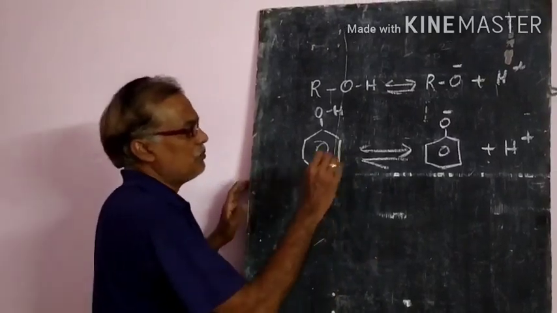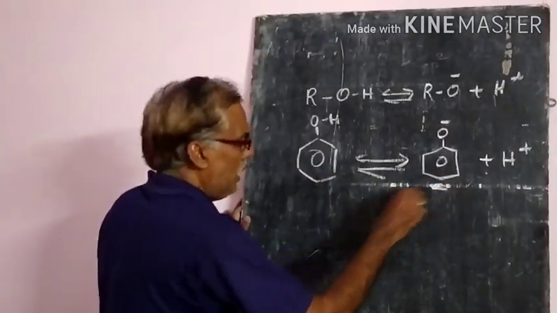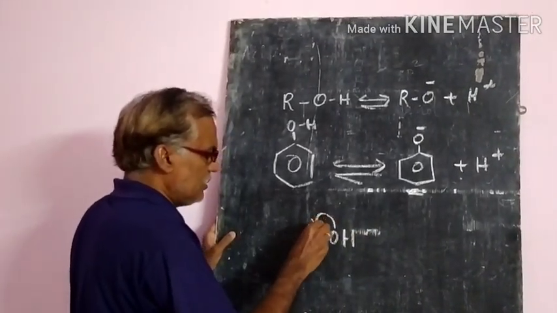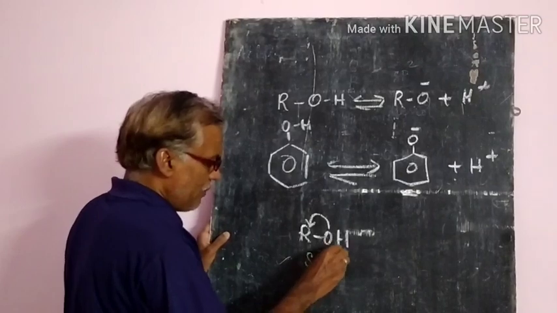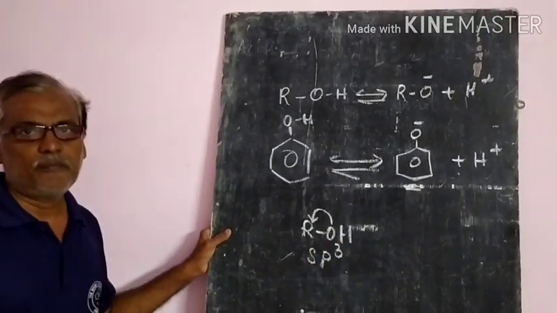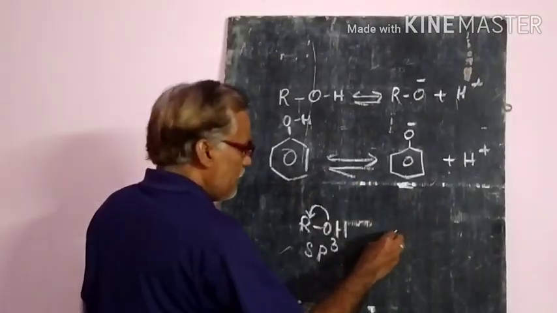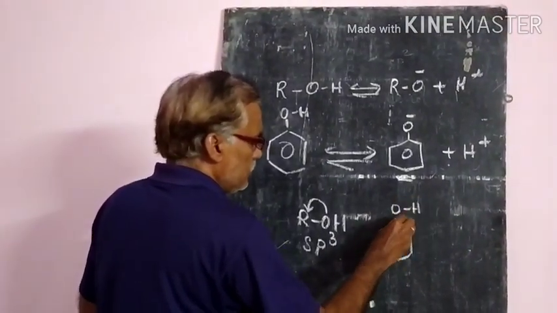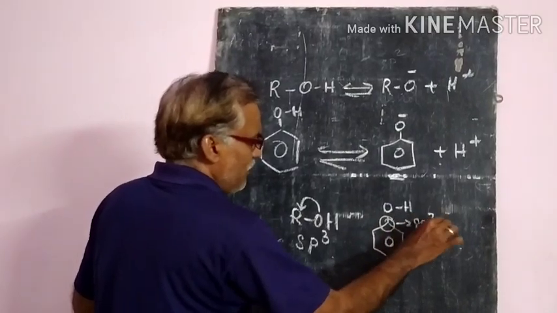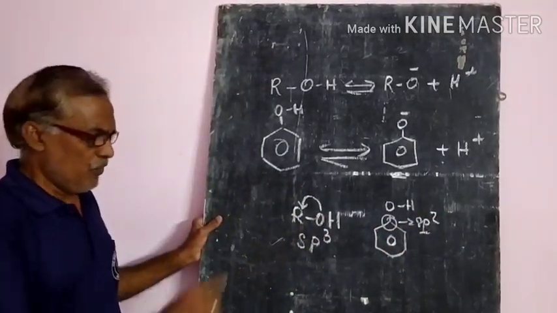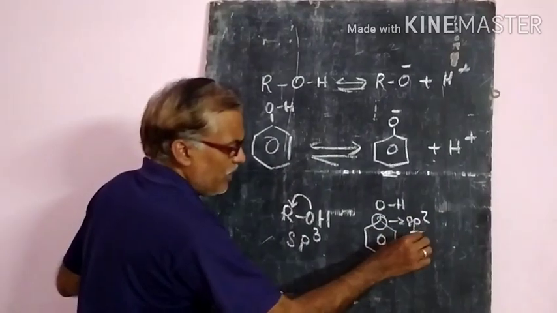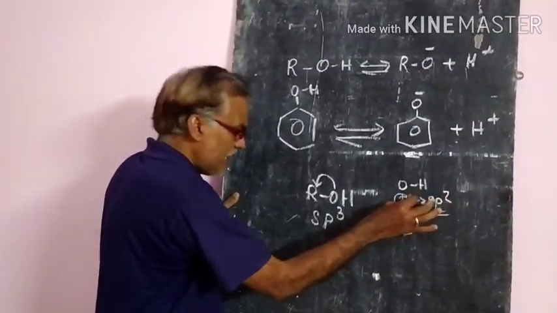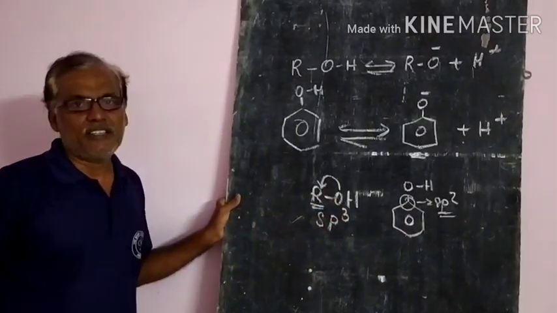Now if you observe it, in the alcohol, the OH oxygen is attached to a carbon whose hybridization state is sp3. But in phenol, the carbon attached to oxygen is sp2. This is the main difference. If you observe this one, sp2 hybridized carbon has a more electronegative character than the sp3 hybridized carbon.